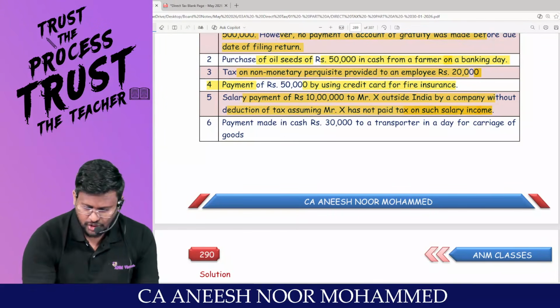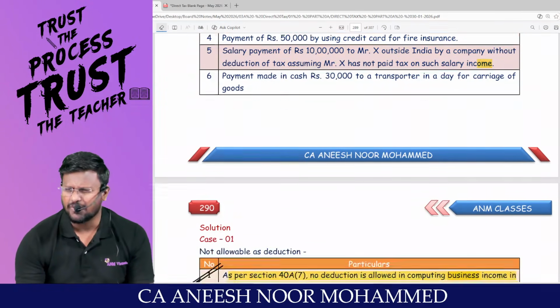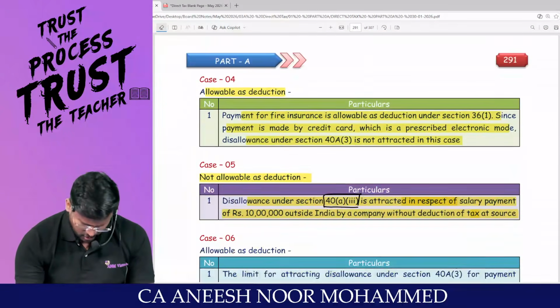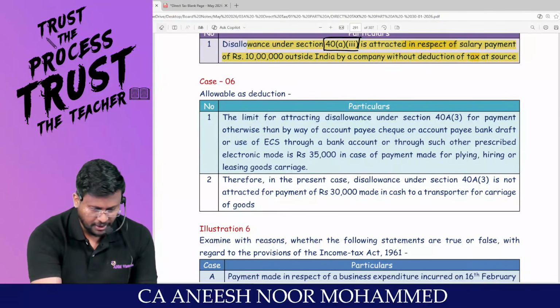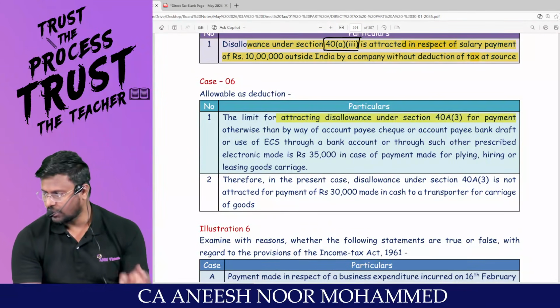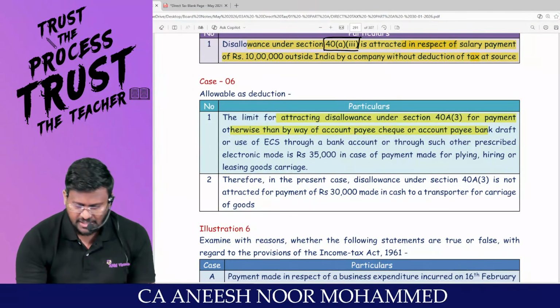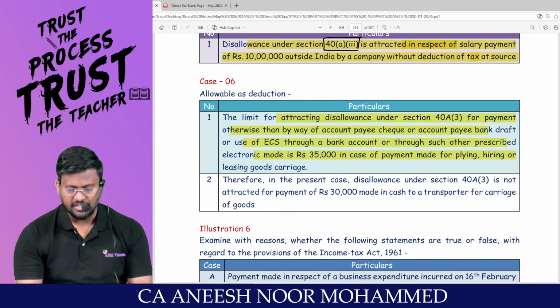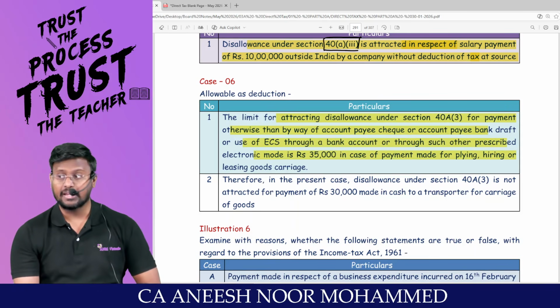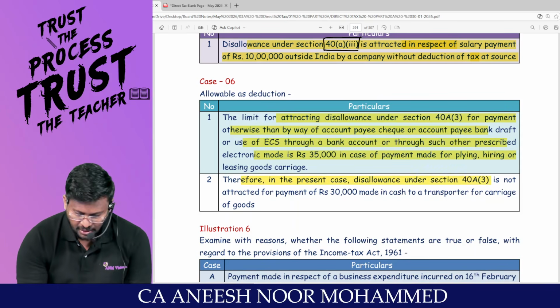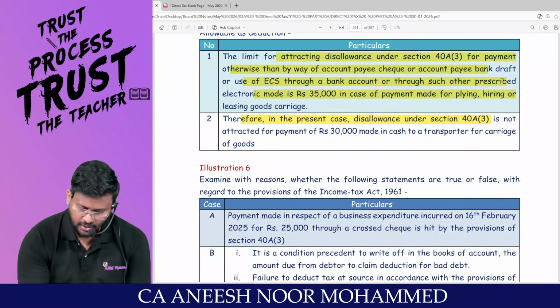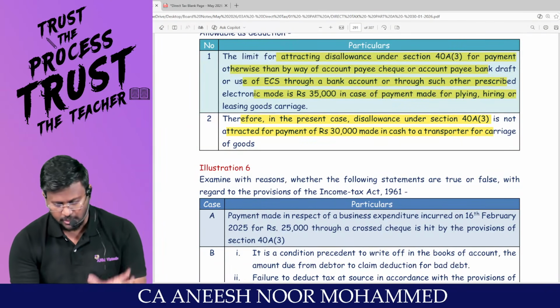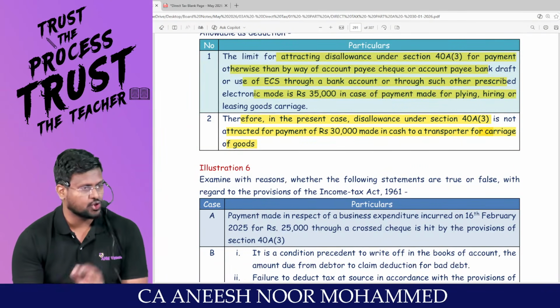Payment made in cash, 30,000 to a transporter in a day for carriage of goods. 35,000 is allowed under 40A(3). The limit of attracting disallowance under 40A(3) for payment otherwise than by account payee cheque, account payee bank draft, electronic clearing system, or such other electronic mode as may be prescribed is 35,000 in case of plying, hiring and leasing of goods carriage. Am I right? Therefore, in the present case, disallowance under 40A(3) is not attracted for payment of 30,000 made in cash to a transporter for carriage of goods.